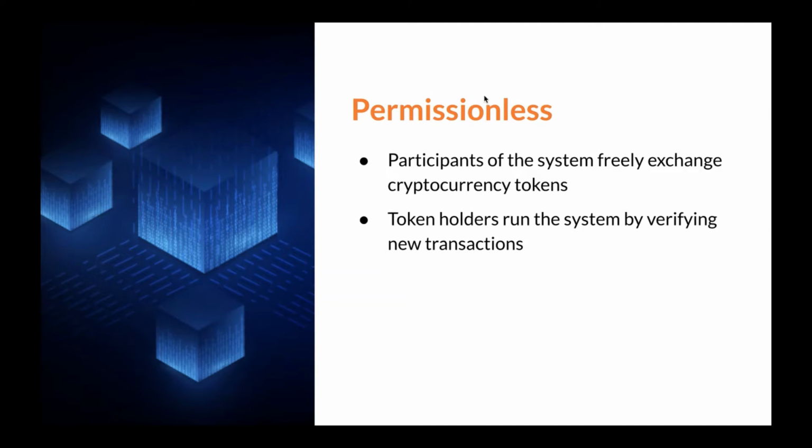So the first thing is that the participants of the system are freely exchanging these tokens, and it doesn't rely on permissioned participation. So ABC is permissionless in the same way as other proof of stake systems. The second thing is that token holders run the system by verifying new transactions. And additionally, any token holder can have another participant take his or her part in this process, and they can still preserve their ownership of the associated tokens.